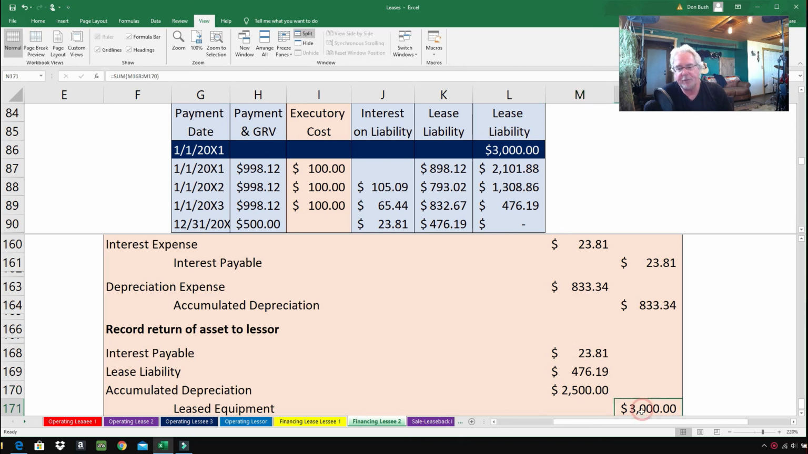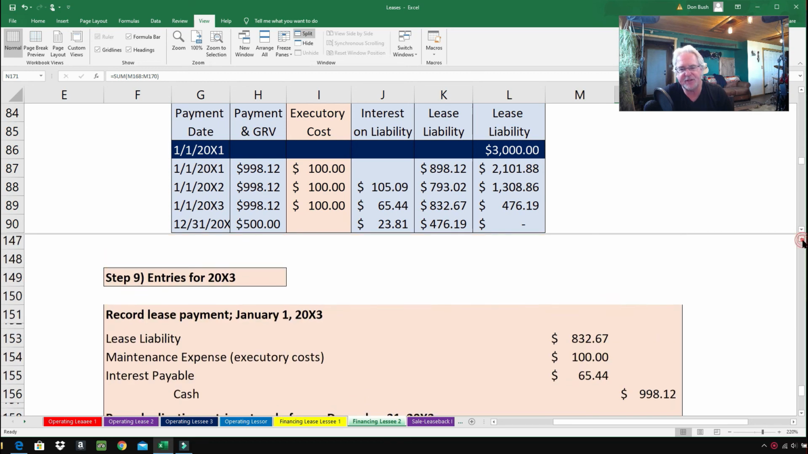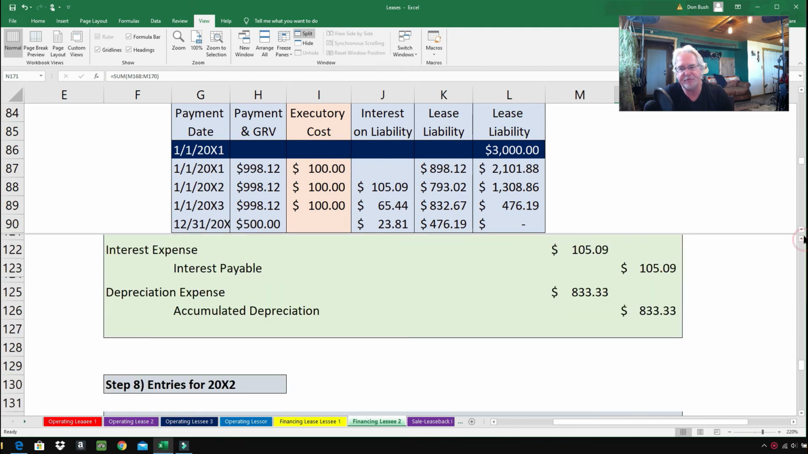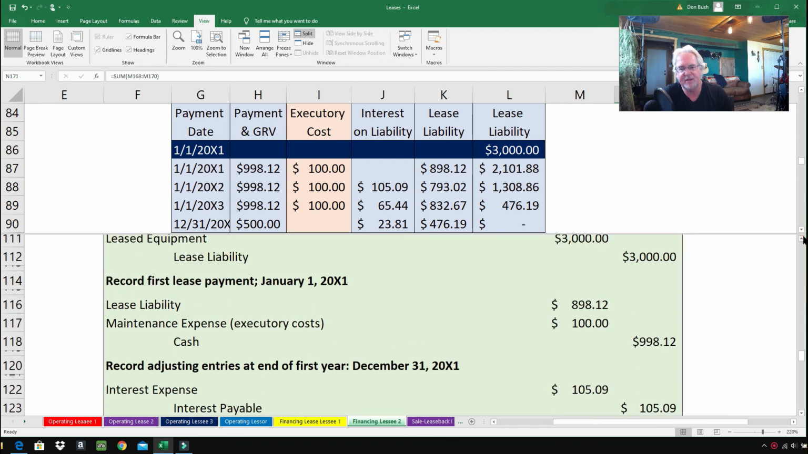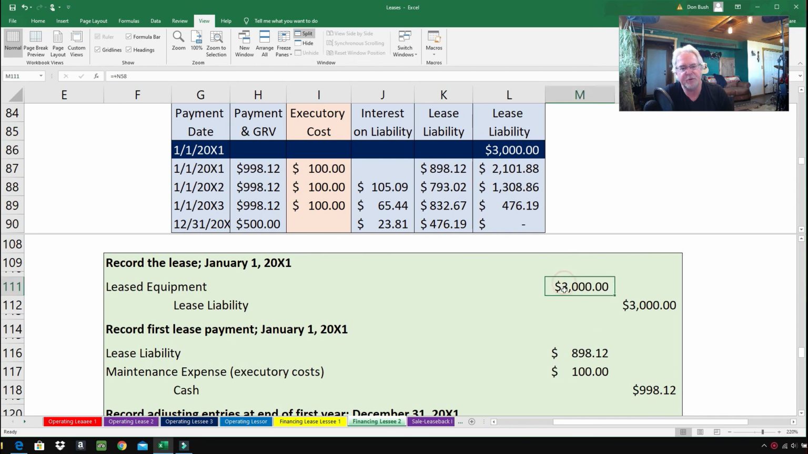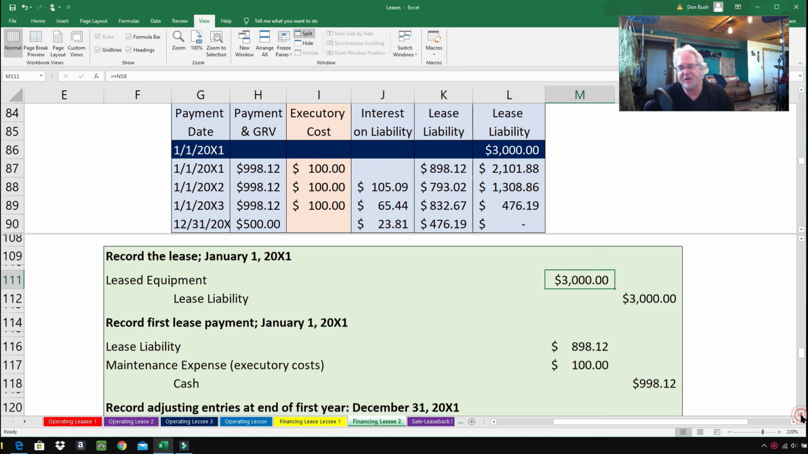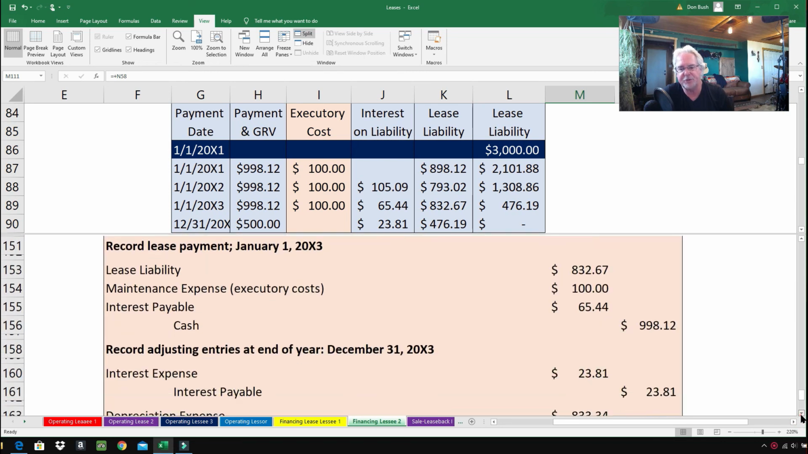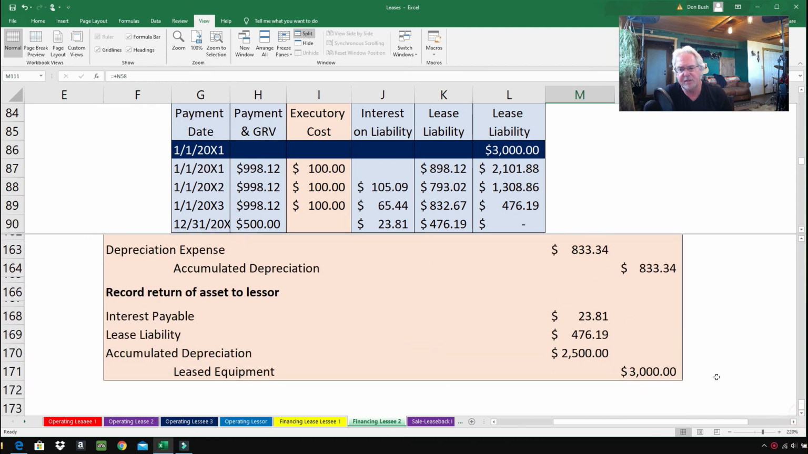Leased equipment is also being closed out. By crediting it for $3,000, we're closing that account out. If you recall, on the very first entry, we debited it for $3,000. There we go. There was our very first entry, leased equipment, $3,000 debit. And in the very last entry, we're closing it out, because we're giving that generator back to the lessor. There we go. So all things are finished now.